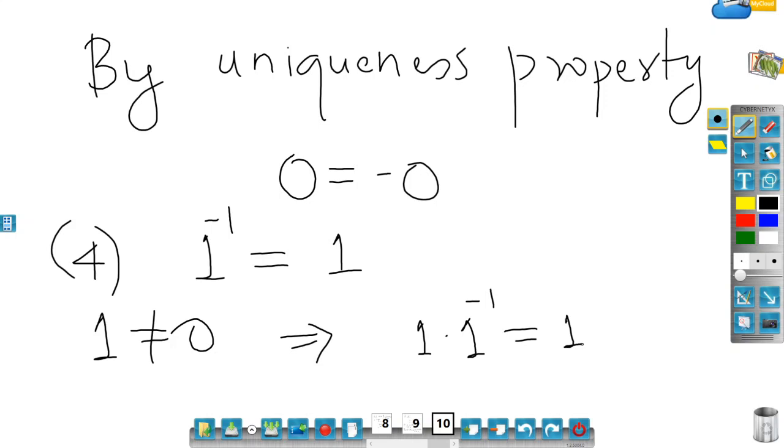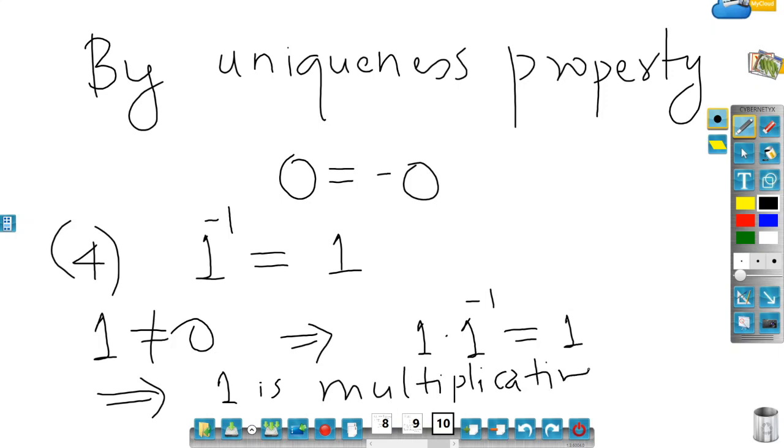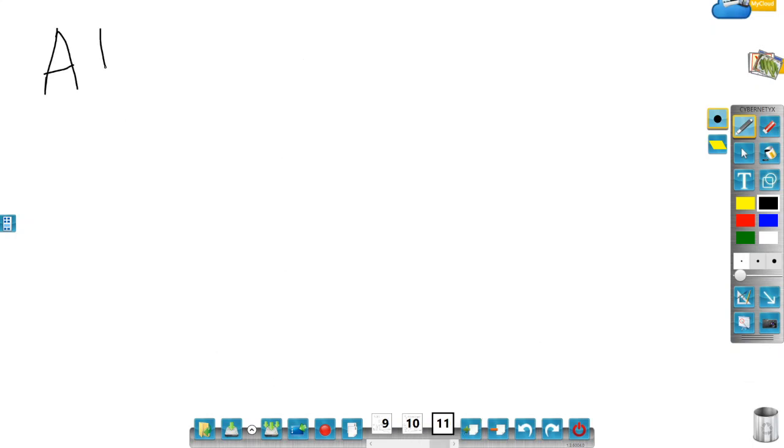This means that 1 is the multiplicative inverse of 1 inverse. Also, 1 dot 1 is equal to 1.